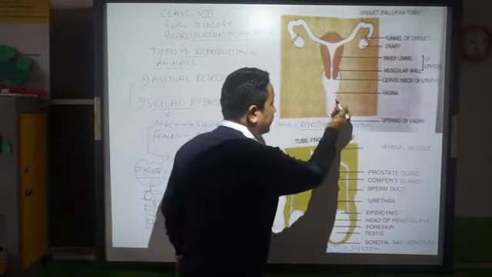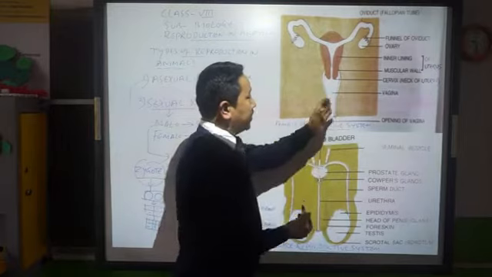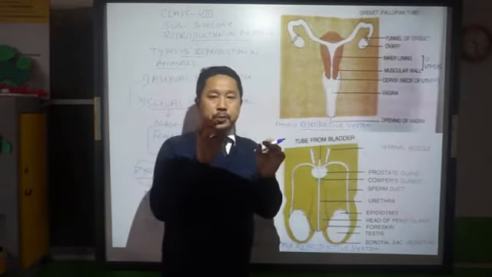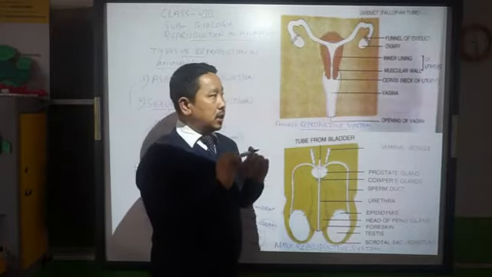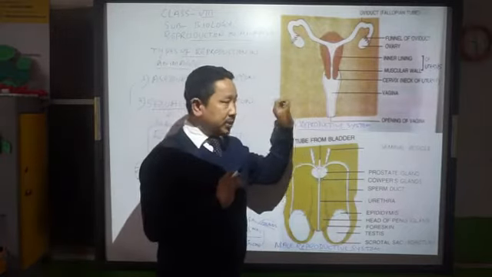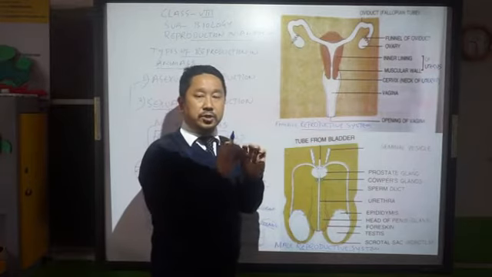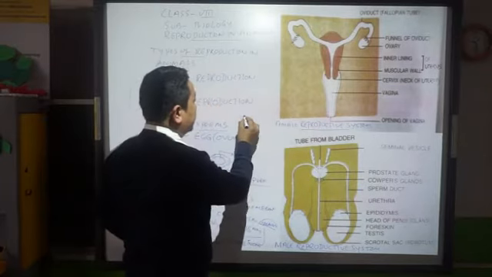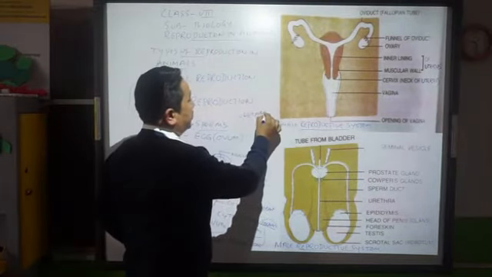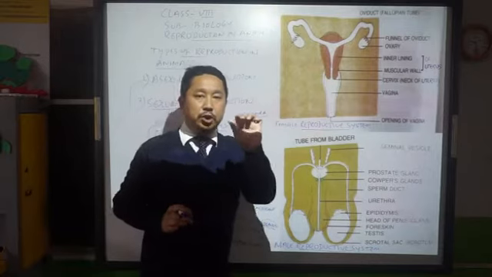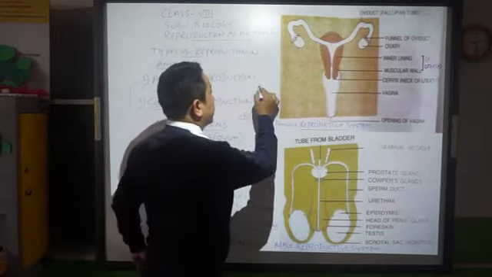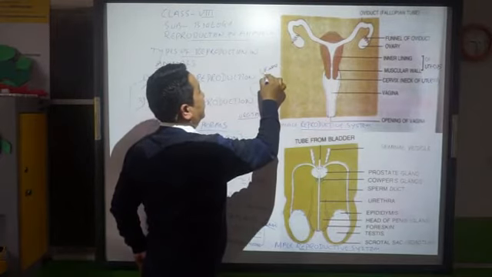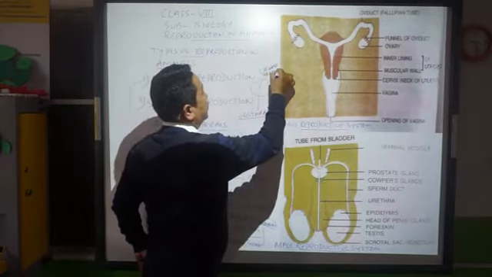All right. So in front of this opening of vagina, there is a tube, okay, a pipe, which is called urethra. So that urethra is the one through which the urine passes out. Urethra is a type of tube connected to the urinary bladder.